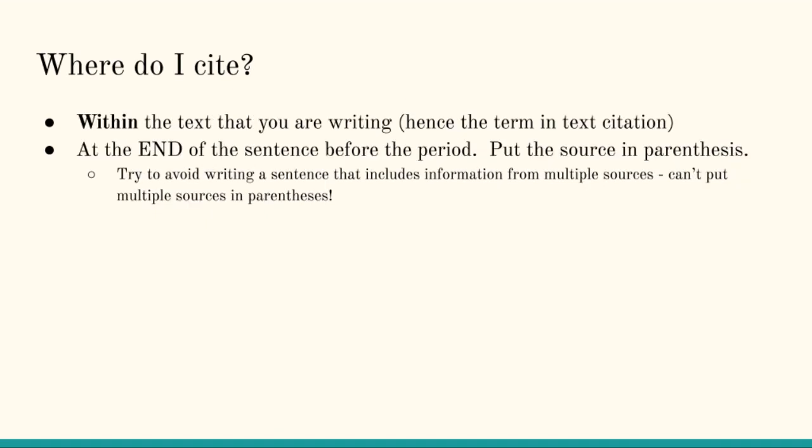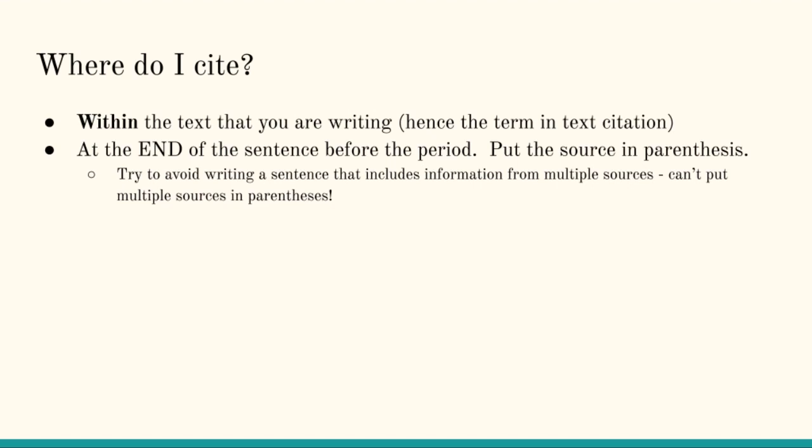So now that we've discussed what information needs to be cited, let's talk about where the citation goes. It is called in-text citation because the citation goes within the text that you are writing. You put the source in parentheses at the end of the sentence before the period.